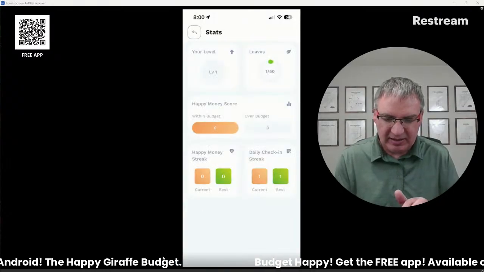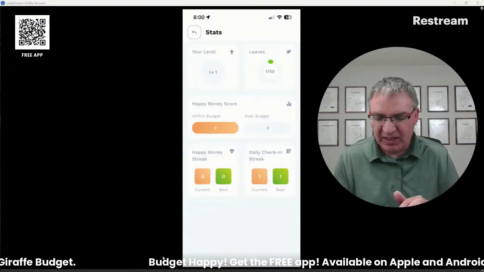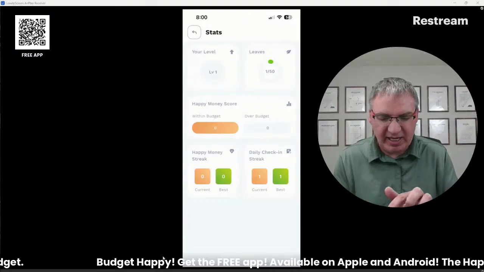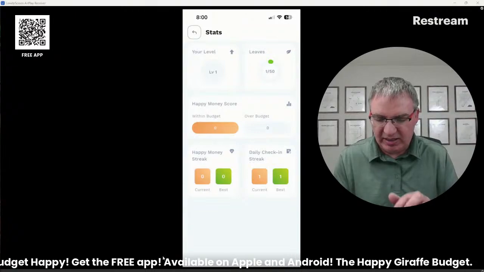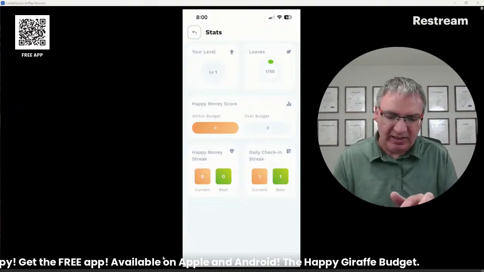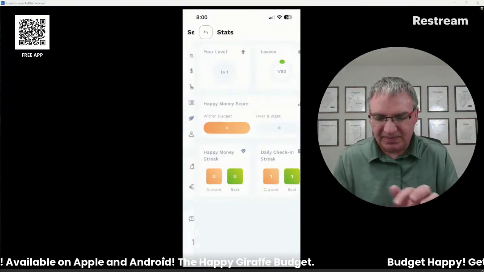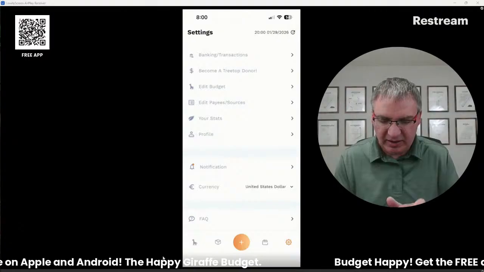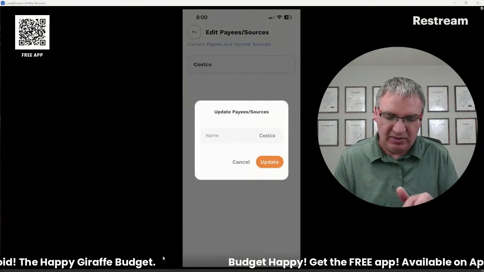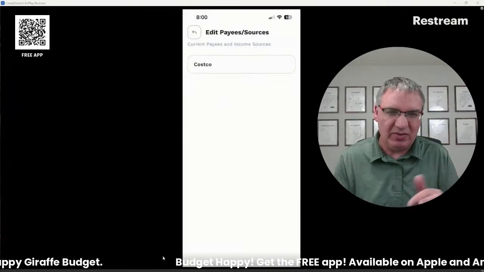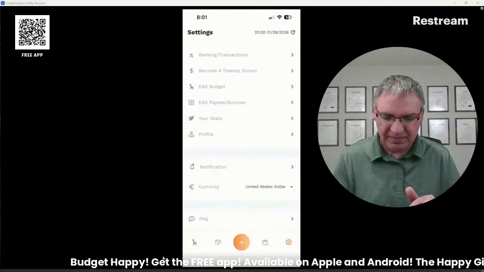You can also see your stats here. So you can see my daily check-in streak. I've been checking in, that's good. If the Happy Money streak and the Happy Money score, that's if you stay within your budget for a week, then you get a score, you get a point on that. And there's your leaves up there in the top right. So every time you get 50 leaves, you get a new level. Let's see what else you can do in here. Oh, you can edit the payees. So like I typed in Costco earlier, so you can change that name if you typed it wrong or something, or if you've got multiple, it helps to be able to just get rid of some of those.